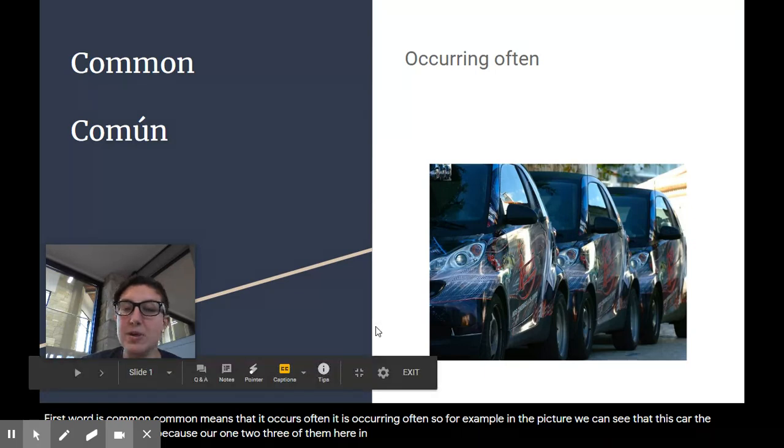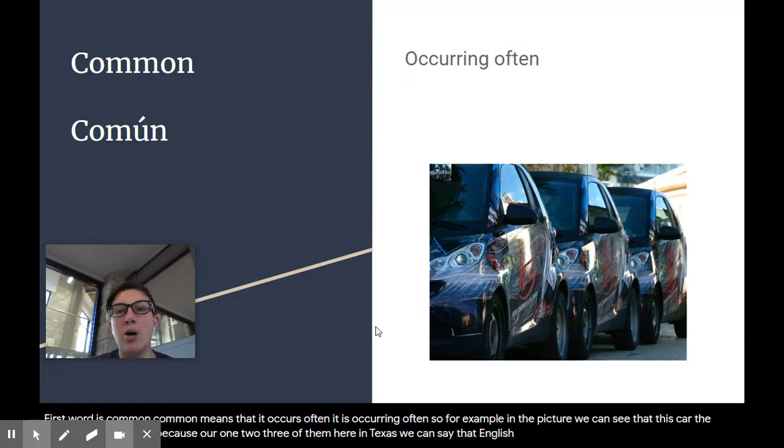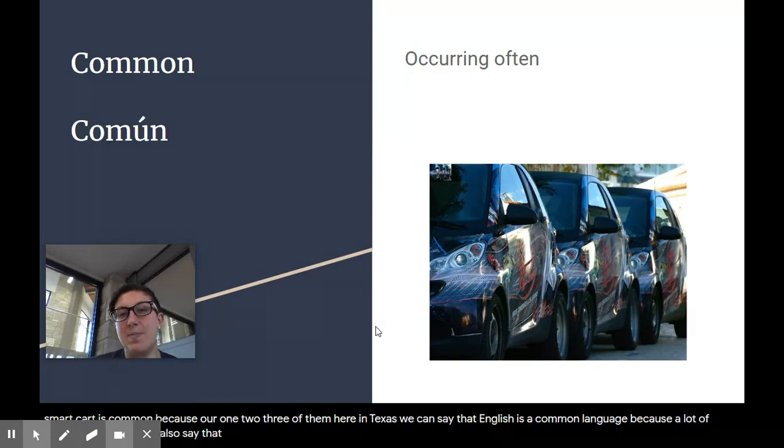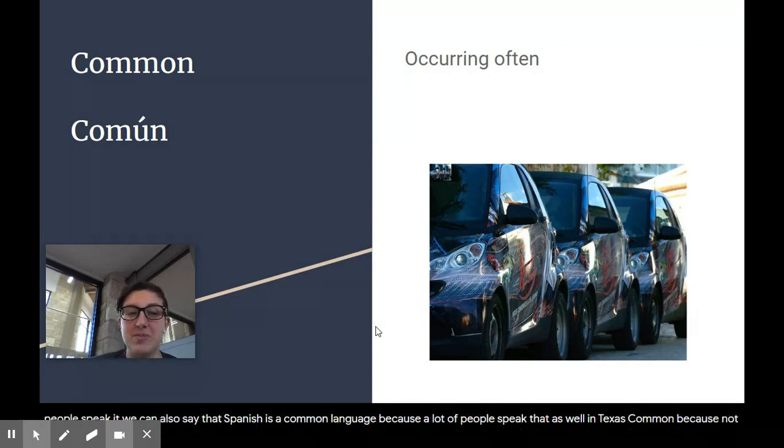In Texas, we can say that English is a common language because a lot of people speak it. We can also say that Spanish is a common language because a lot of people speak that as well. In Texas, French is not really common because not a lot of people speak it.